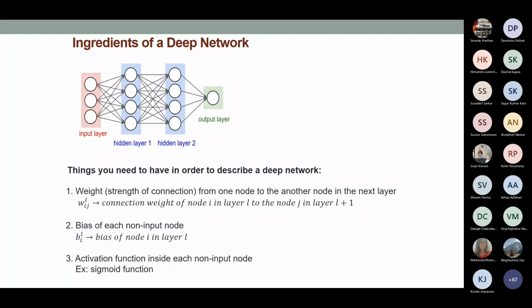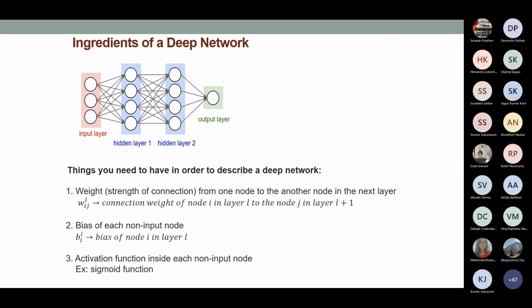The second kind of parameter is called bias. Every non-input neuron will have a bias. This bias is denoted by B_i^l, which means the bias of the ith neuron of the lth layer. This notation is going to be important and has to be consistent with what we are trying to do here, so for your reference, I'm using this terminology. And then another thing is called the activation function.